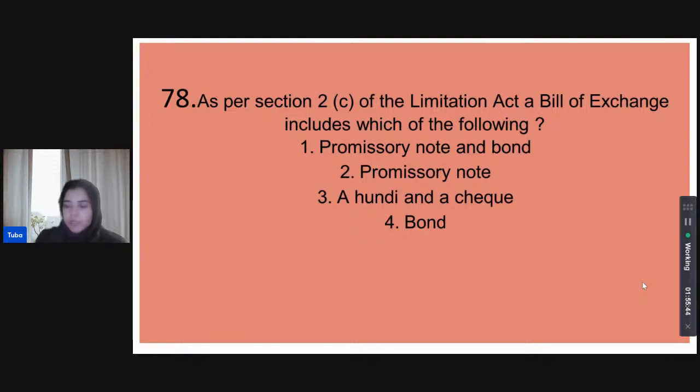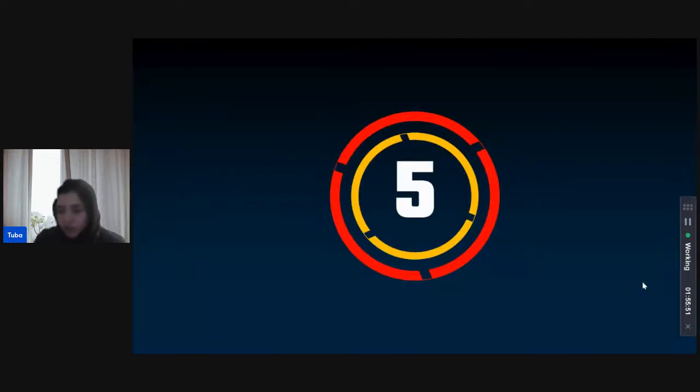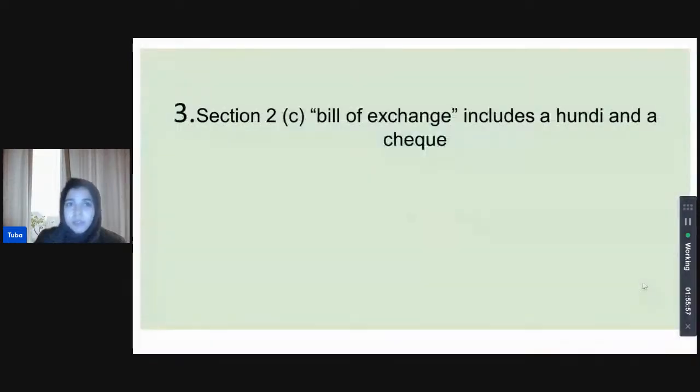What do we think, guys? What is included in a bill of exchange? Karan thinks a hundi and a check are in a bill of exchange. Priyanka, Shwani, that is correct. Section 2C does provide that bill of exchange includes a hundi and a check.